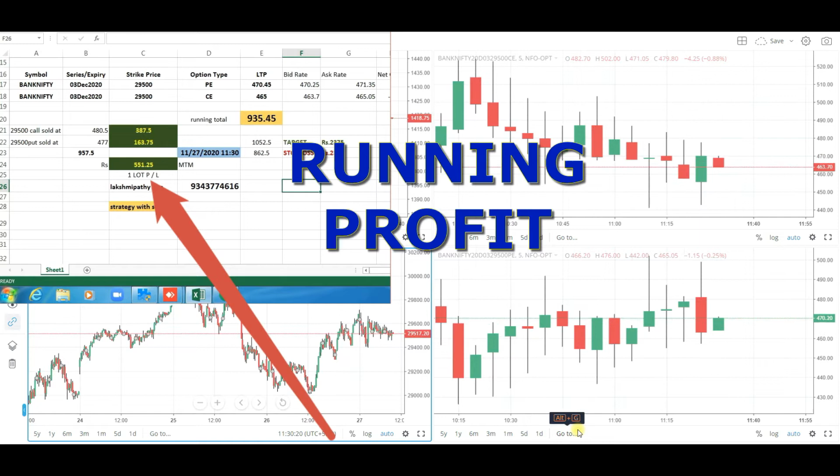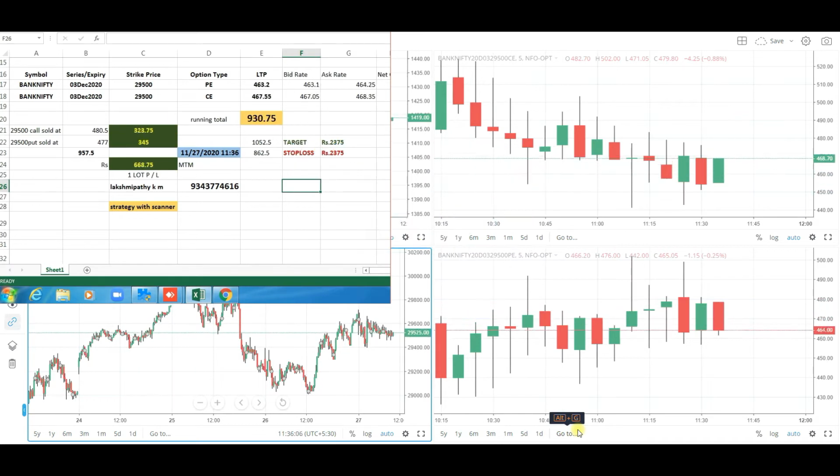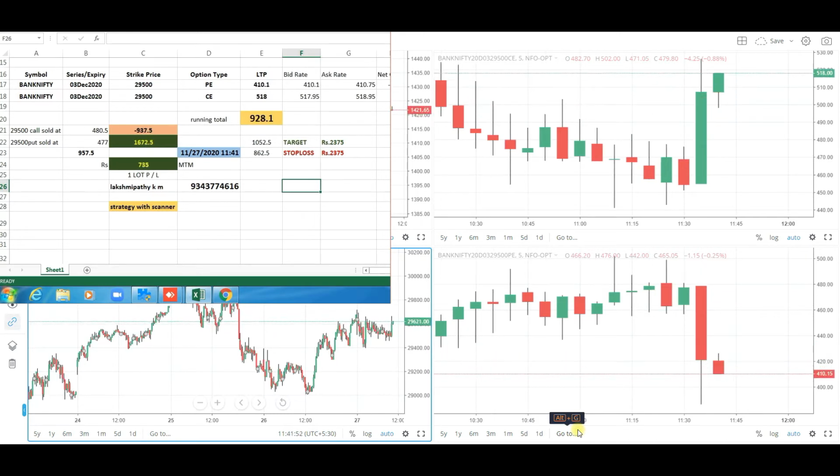You can see the running profit in the green box shown over here. Even though there is big volatility in the market, our strategy is still running in profit.